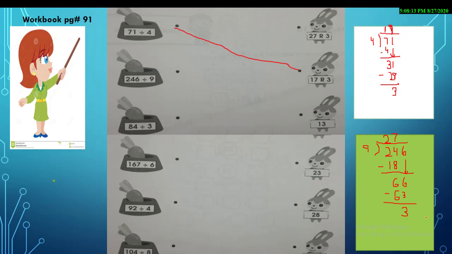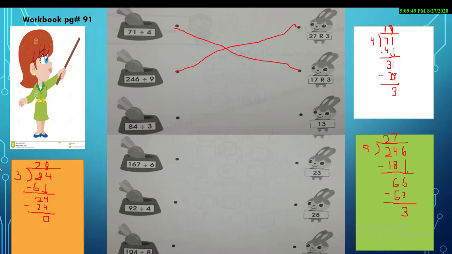So you subtract 66 minus 63, the answer is 3. So can you see the number 27 with the remainder of 3? In this space, we have the same number 27 but remainder r. And here we have 27 with the remainder 3. So you will match it with this number. That's better. Okay, let's move on to part 3.